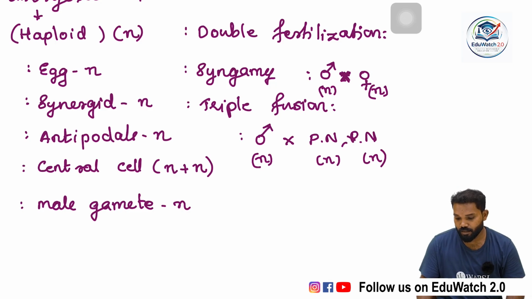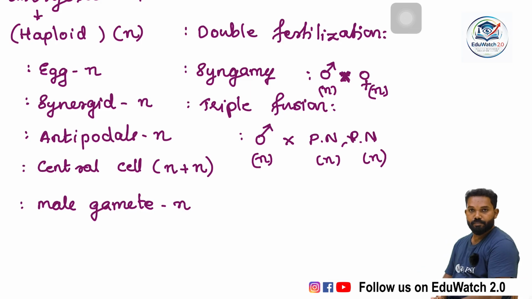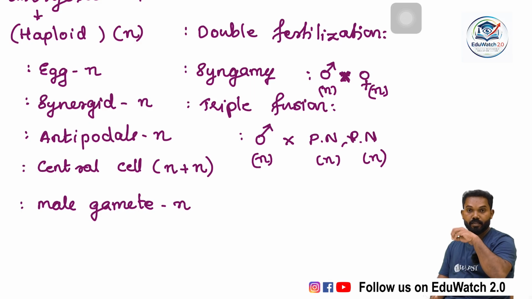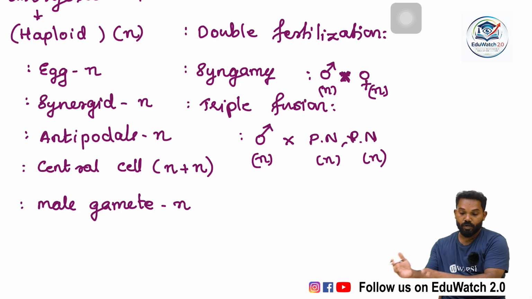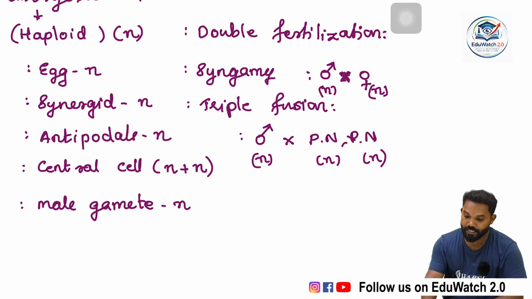Then during syngamy, generally the cytoplasm of the female gamete, that means the egg cell, is fused with the male gamete. Here there is the formation of another cell. The cytoplasm of that cell definitely comes from the egg cell. That product is considered the fertilized egg or zygote.